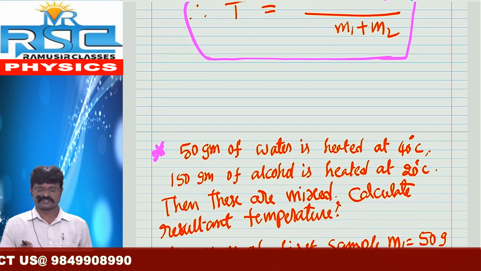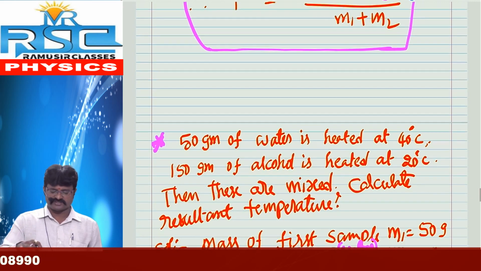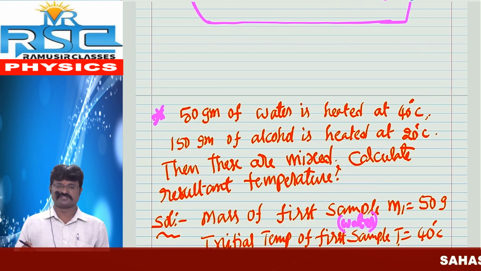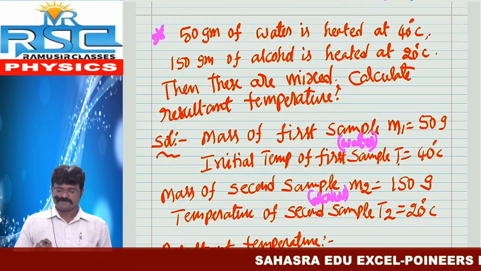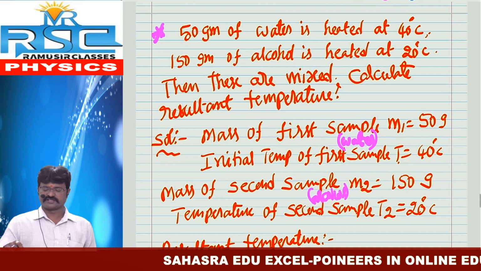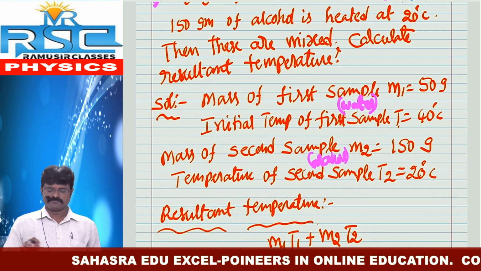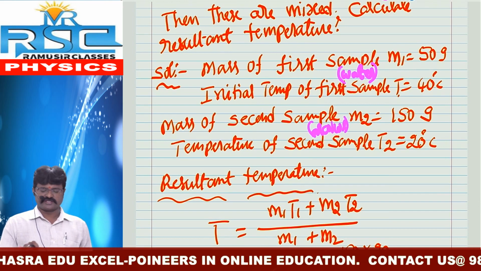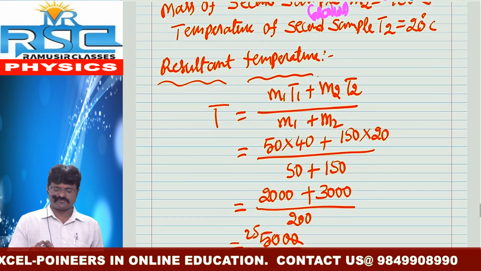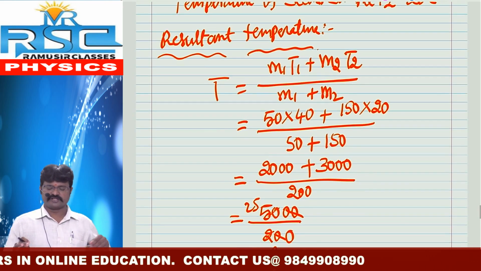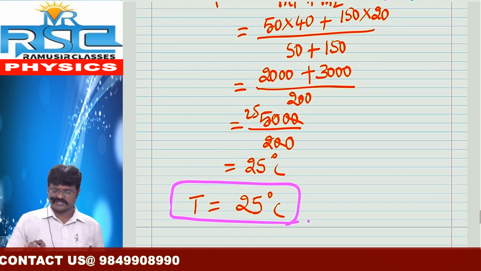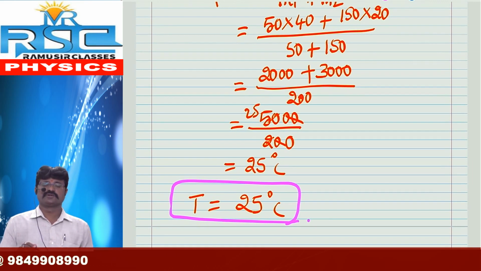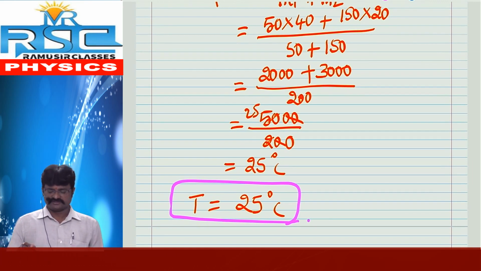After that, there is one problem we solved on the basis of this formula. 50 grams of water at 40 degrees Celsius and 150 grams of alcohol at 20 degrees Celsius are mixed. Calculate the resultant temperature. Mass of the first sample is M1, initial temperature T1, mass of the second sample M2, temperature of the second sample T2. Using our formula, T equals M1 T1 plus M2 T2 by M1 plus M2, we get 25 degrees Celsius. This is very important, one of the most important topics. So thank you one and all.